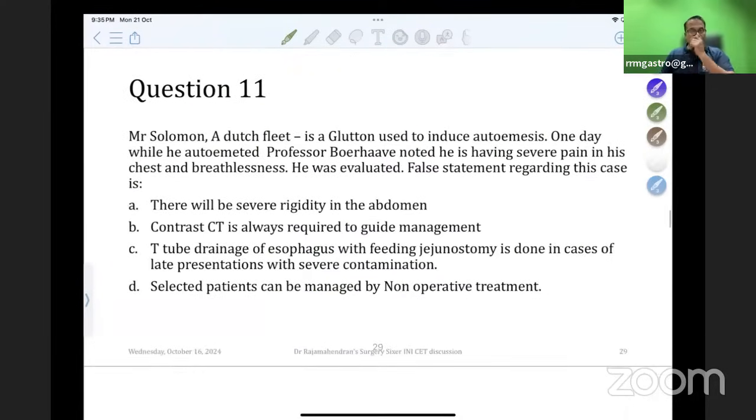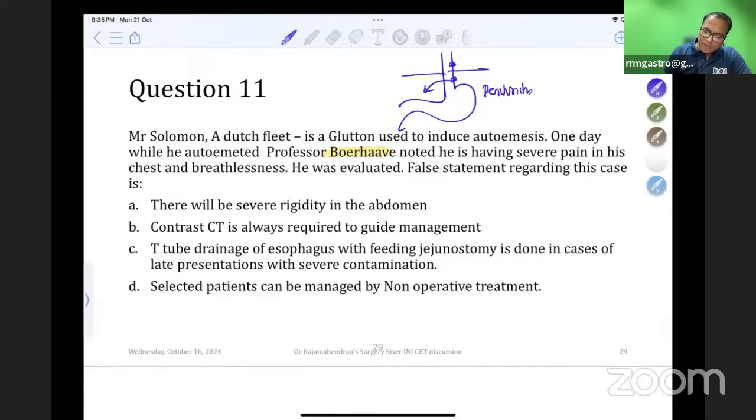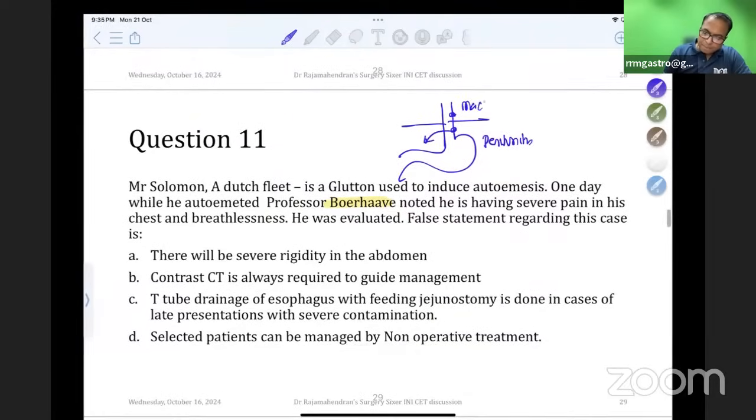Okay. Mr. Solomon, a Dutch fleet admiral, used to induce autoemesis. One day while he autoemated, Professor Boerhaave noted he is having severe pain in the chest and breathlessness. He was evaluated. So this is related to Boerhaave syndrome. So please remember, in Boerhaave syndrome, there may be a perforation in the thoracic esophagus or in the abdominal part of the esophagus. So they can have peritonitis also sometimes. Most of the time they have Mackler's triad. So Mackler's triad is very common: vomiting, chest pain, subcutaneous emphysema.